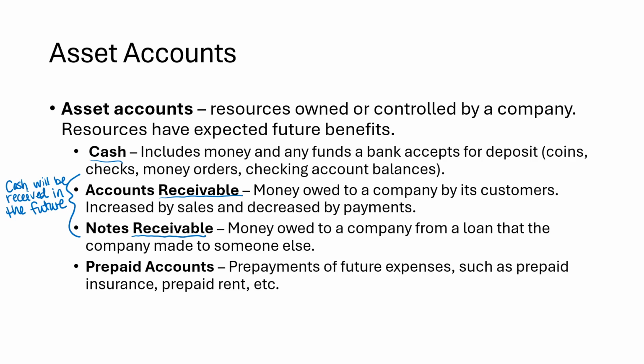But we have to go ahead and record it on the books in the financial records to tell the whole story about the business. So they will be receiving cash in the future for either accounts receivable, that is money owed to a company by its customers, or notes receivable, that represents money owed to a company from a loan that they made to another party. Prepaid accounts, we'll talk about those more in another chapter, but they represent prepayments of future expenses. So prepaid insurance, prepaid rent, etc.